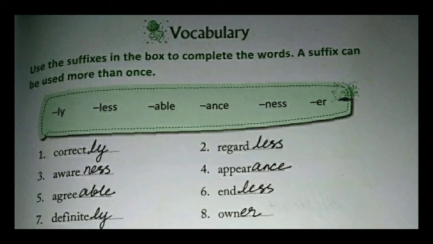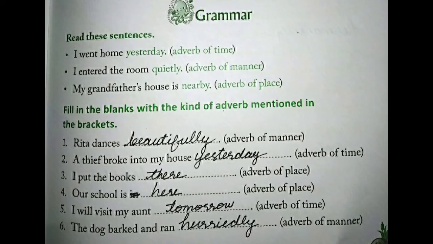So let's do this exercise. Correct, correctly, regard, regardless, aware, awareness, appear, appearance, agree, agreeable, end, endless, definite, definitely, on, honor. Here you can see we add letters at the end of the word. This is known as suffix. Next we move to grammar section.